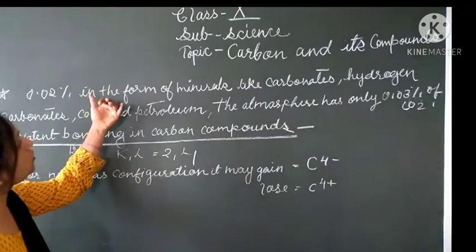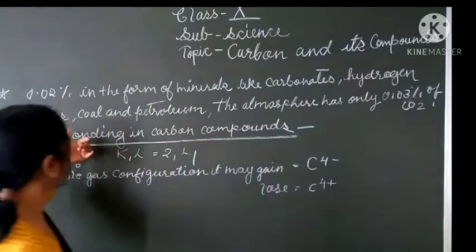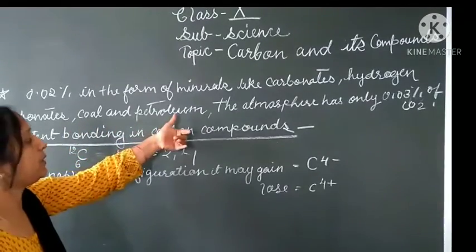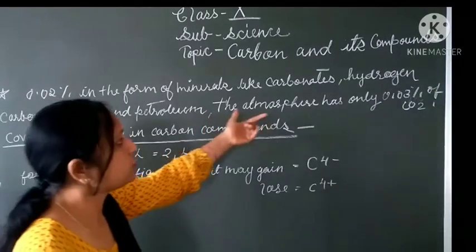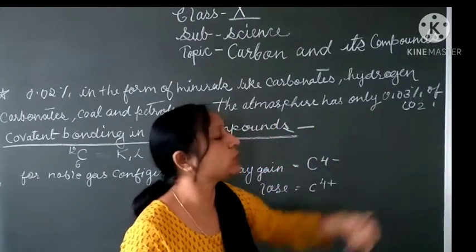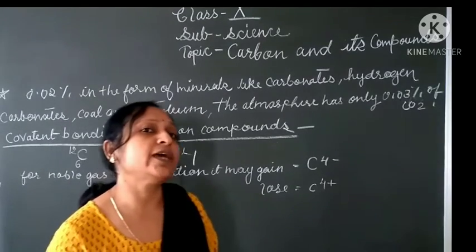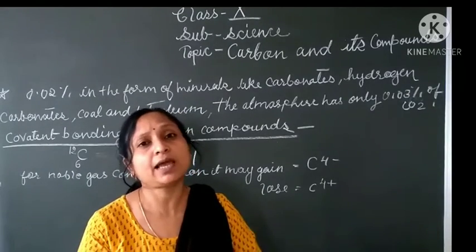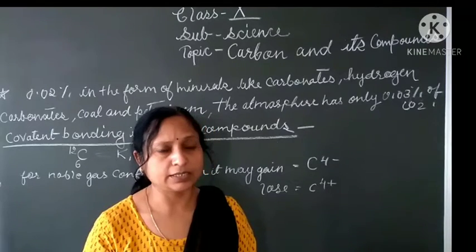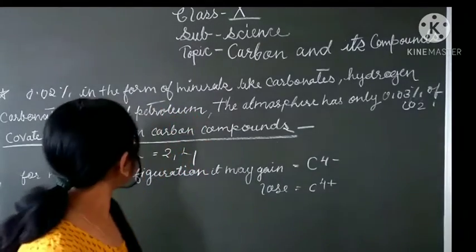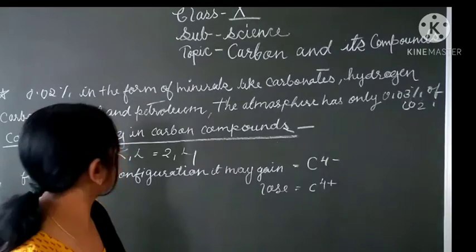Around 0.02% in the form of minerals like carbonates, hydrogen carbonates, coal and petroleum. The carbon is found. Our atmosphere has also only 0.03% of carbon dioxide. But its nature is very versatile. It is the most versatile element among all the elements present on the earth crust. Now students, we will read about the covalent bonding in carbon compounds.